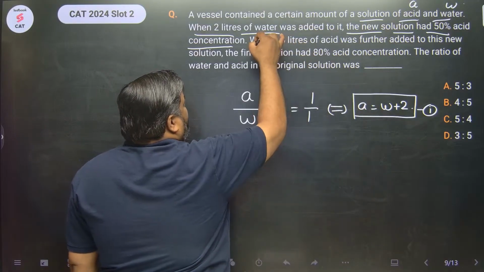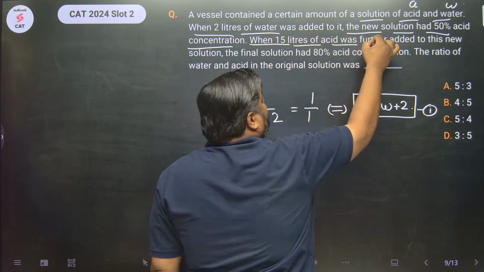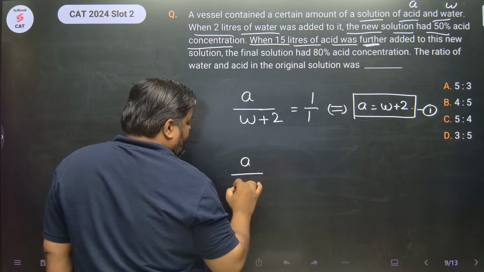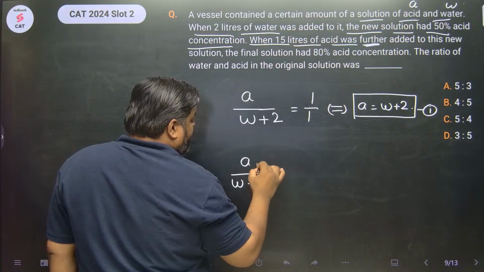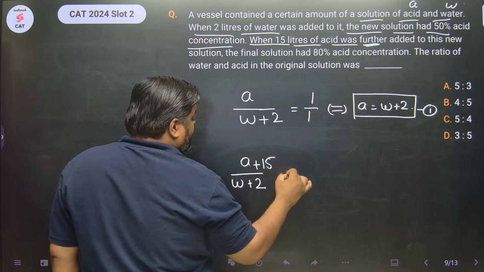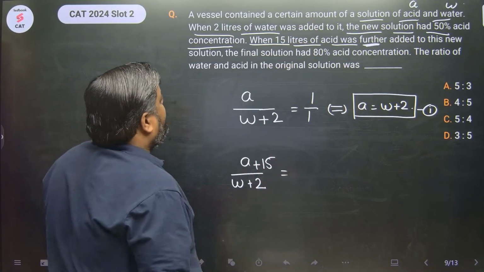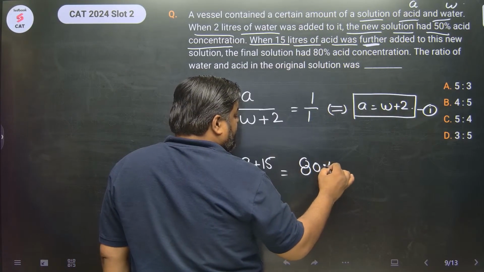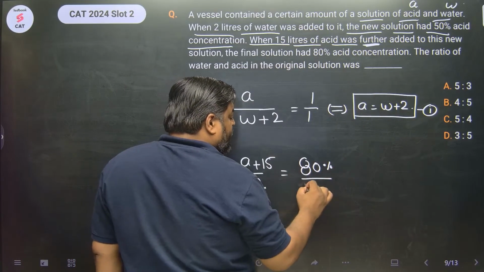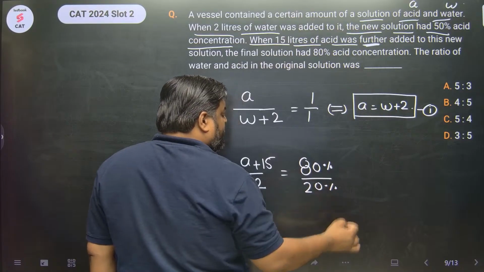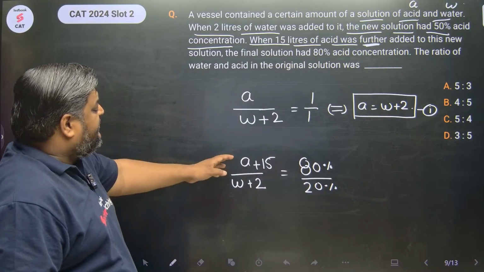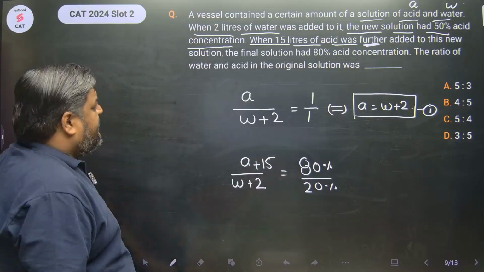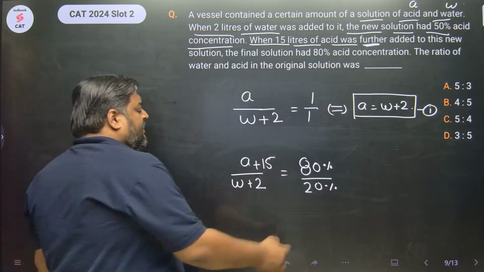अच्छा चलो. When 15 liters of acid was further added, मतलब A upon W plus 2 में when you add 15 liters of acid, so the new solution has 80% acid. इसमें क्या हो गया? एसिड का कॉन्सेंट्रेशन 80% हो गया, तो वाटर 20% बचेगा, राइट? When you add 15 liters of acid, तो एसिड का कॉन्सेंट्रेशन will go up till 80% as given in question, and remaining 20% would be water.